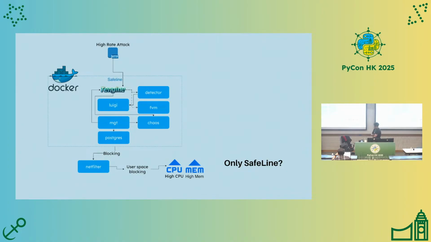So if we have more repetitive IP address attacks, they will be blocked for maybe a 20-minute period, but after the blocking period it will release the block, and then it will repeat with too many IP addresses coming to the SafeLine server, the reverse proxy WAF server. It could result in higher CPU resource and higher memory resource, and this is not scalable.